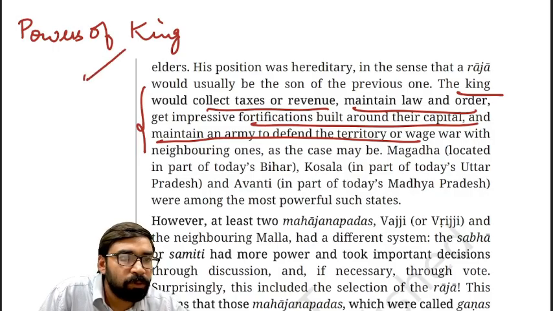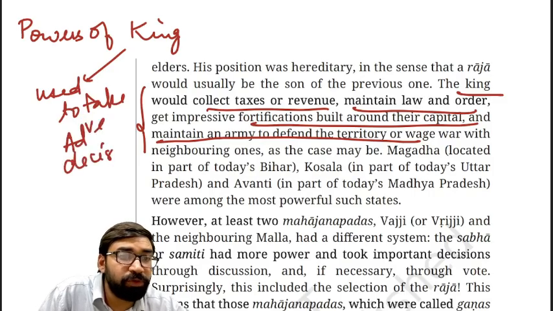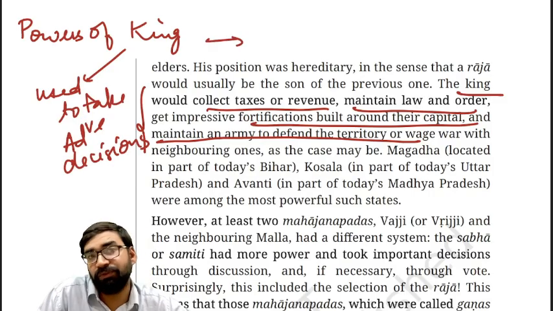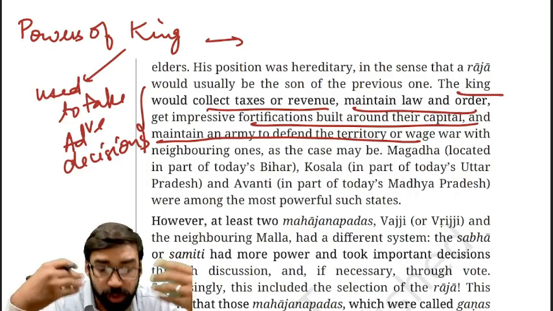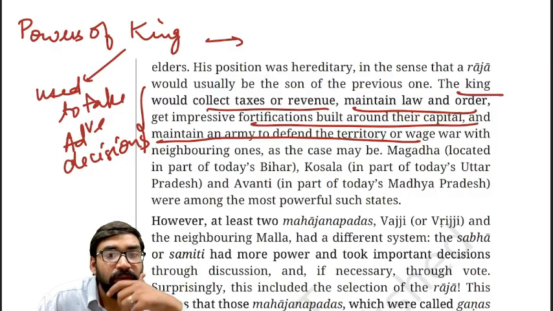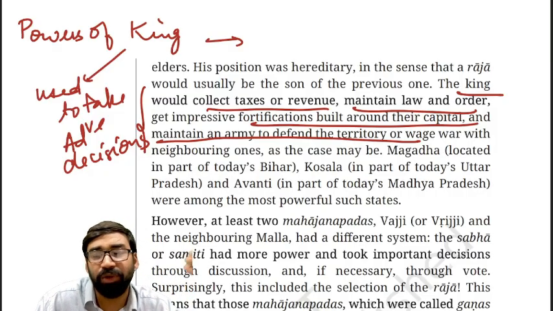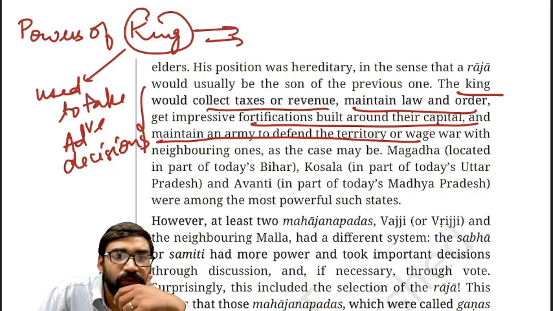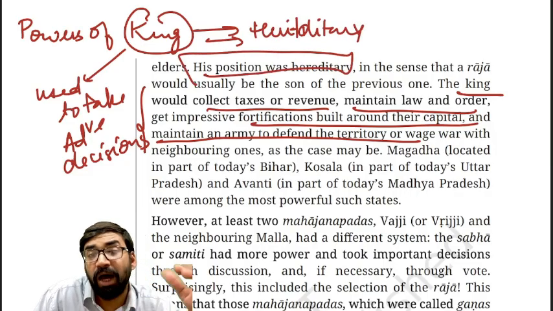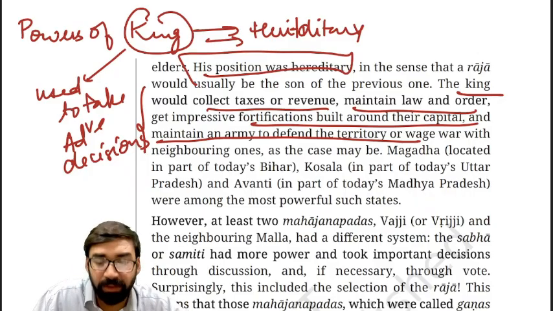So the king used to take administrative decisions, which means when the monarchical system was established in the 6th century BC, at that time the powers of the king also increased. Clear? Now, what was the law of succession here? Monarchy is hereditary in nature, in the sense that after this king, his son will become the king. Clear?